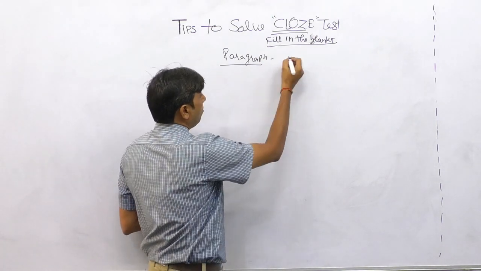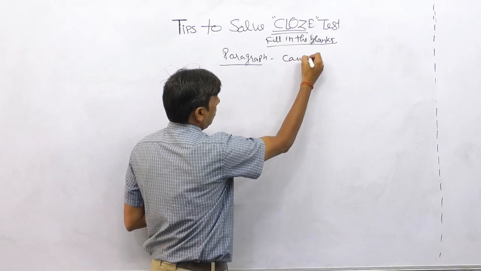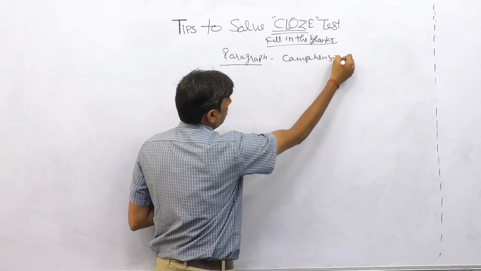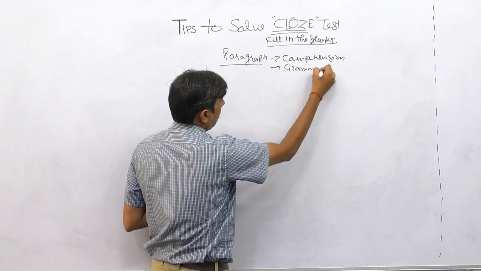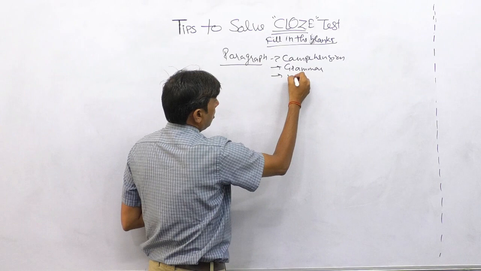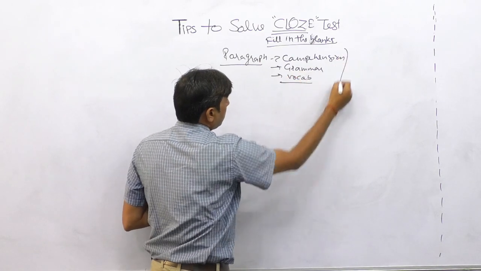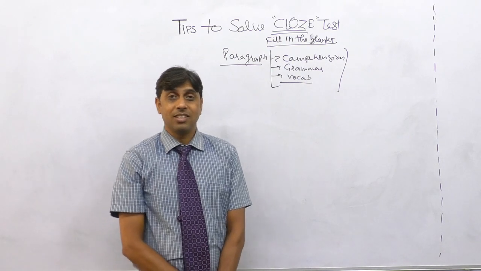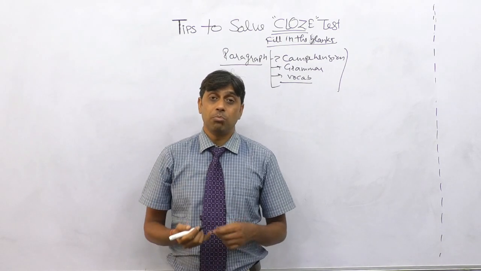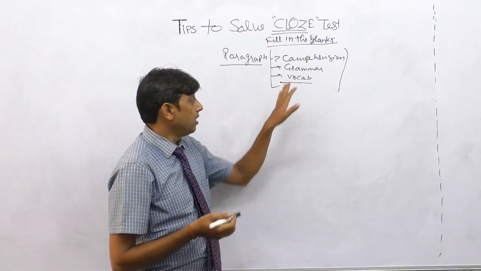They measure comprehension, grammar, and vocab. So alone, a cloze test serves three purposes: comprehension skills, vocabulary or understanding about words, and grammar skills.